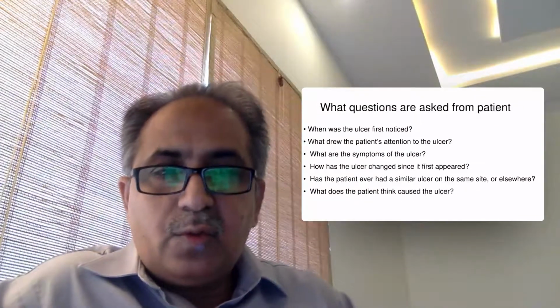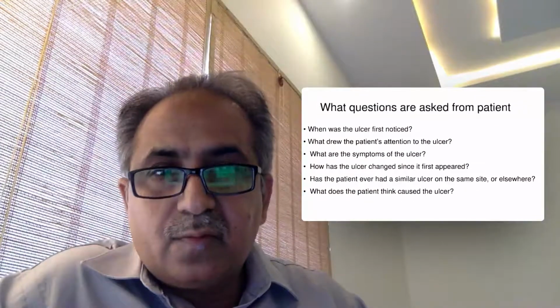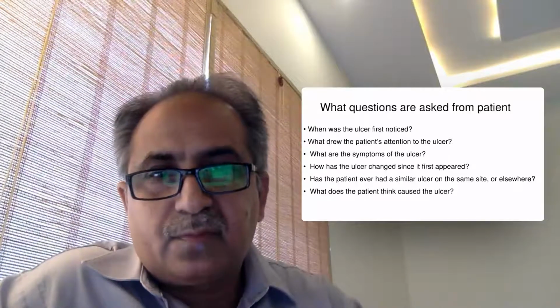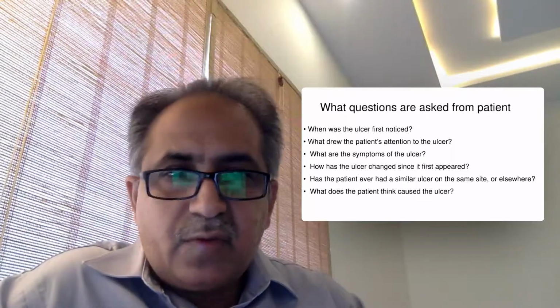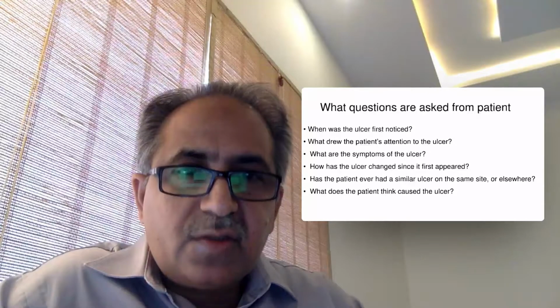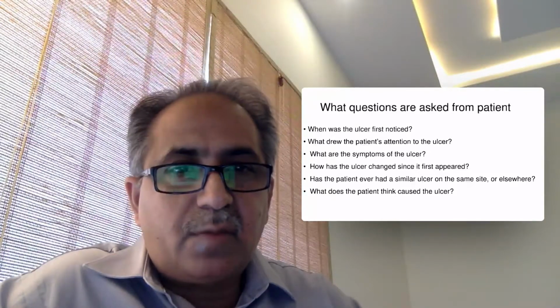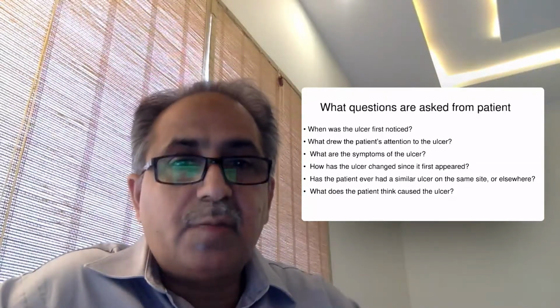Before going to examine the ulcers, we need certain questions which should be asked of the patients. The first: when was the ulcer first noticed? This is very important. The noticing of the ulcer differs for each patient. Sometimes it is a painless ulcer.